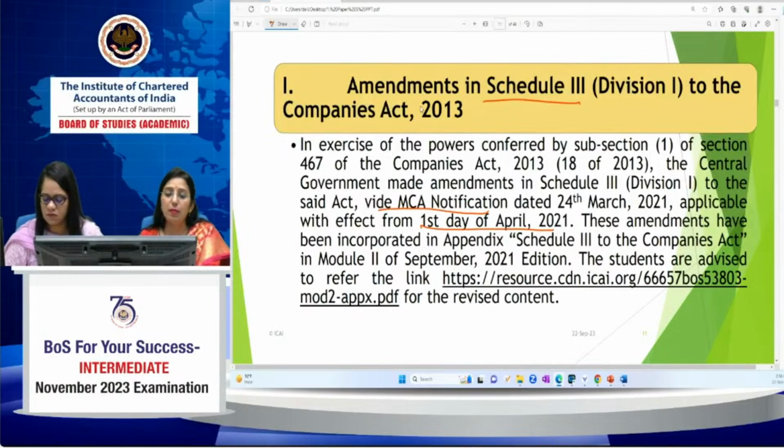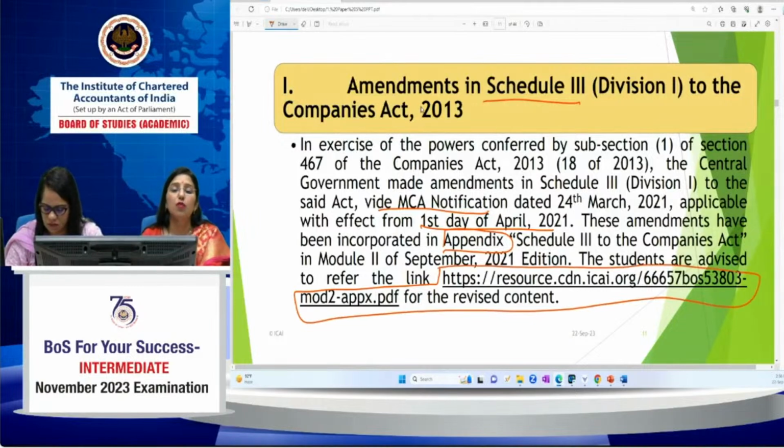These amendments have been incorporated in the appendix of the study material, and you can refer to the study material from this link. From the BoS Knowledge portal, you will find the study material, the September 21 edition, and you can refer to the same material.